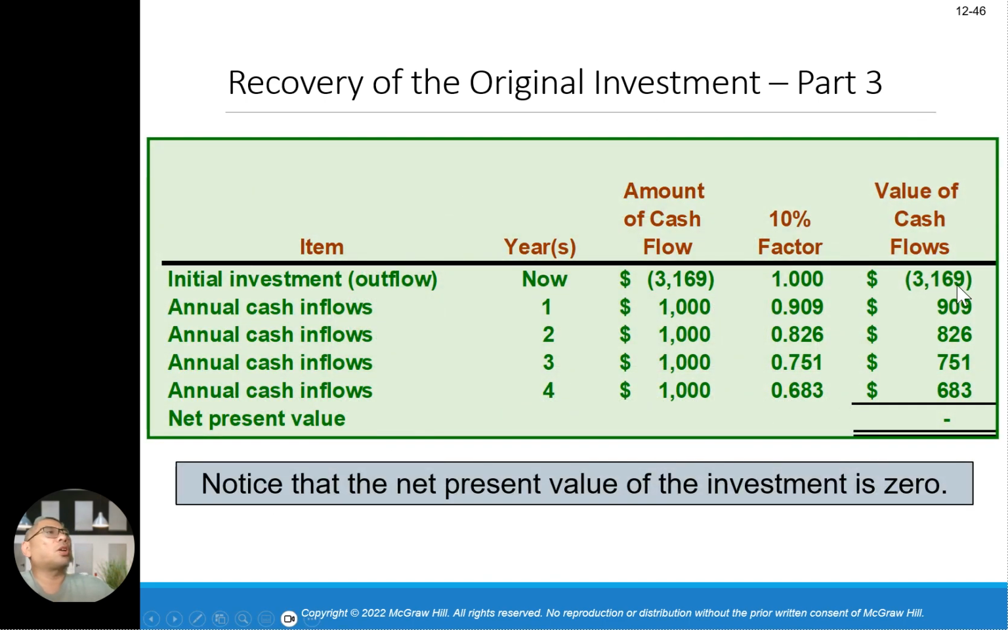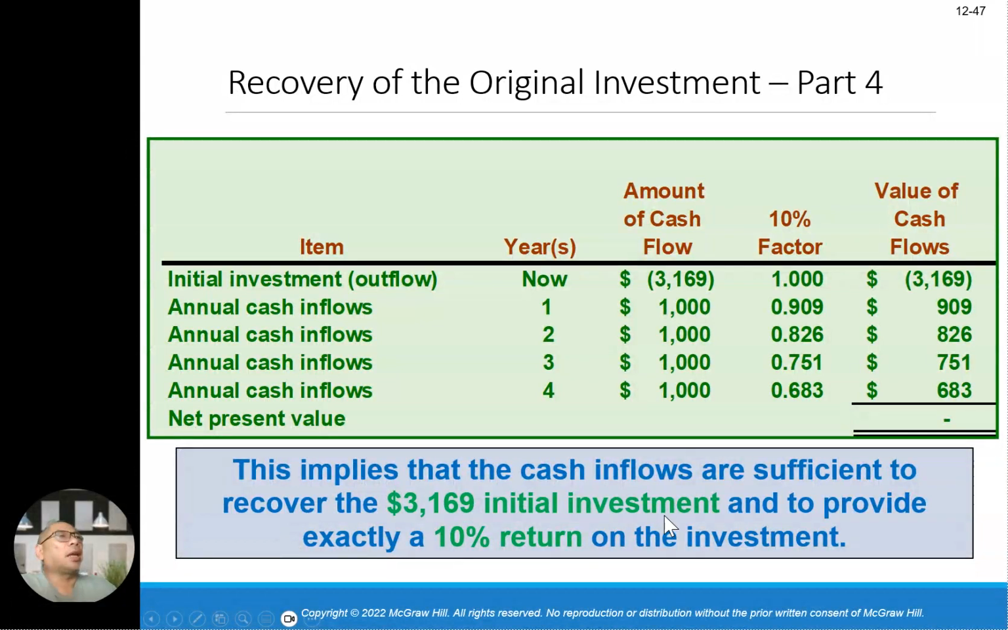We're going to follow the same steps. So when you follow the same steps, now it's 3,169. You got 3,169 here, then years 1, 2, 3, 4, you got 1,000 each. You're going to put in all the factors. Once you put in the calculation, you get the numbers here. But when you tally up, it becomes 0. So what does it mean when it comes to 0? It implies that net cash inflows are sufficient to recover the 3,169 investment and to provide exactly a 10% rate of return. So basically, you will accept this investment because it exactly matches the 10% required return.